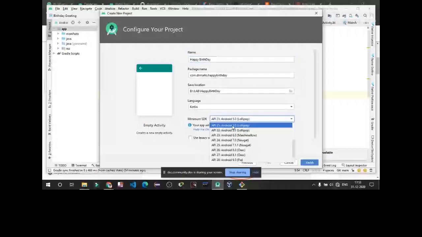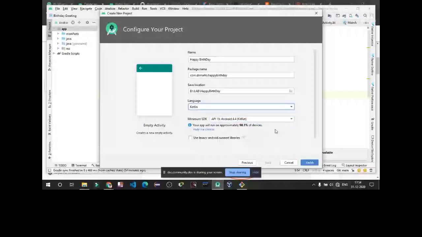According to the API level, if you select 10, it shows less than 1% of devices, so your app is going to work on less than 1% of devices. The lower the API you go, the more devices your app is going to run on. So let's go with KitKat, and you have to select the language as Kotlin, then finish.